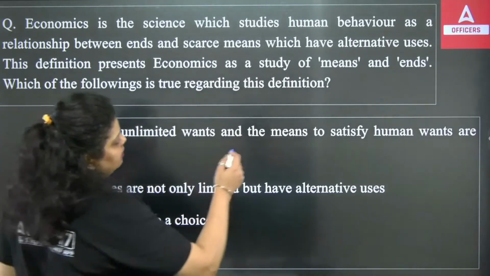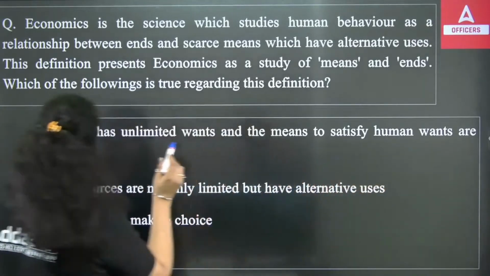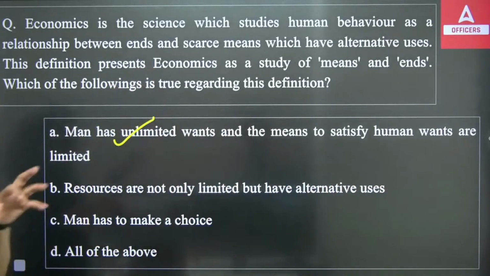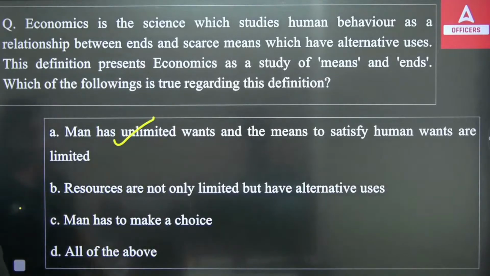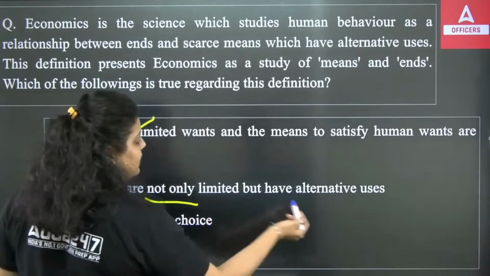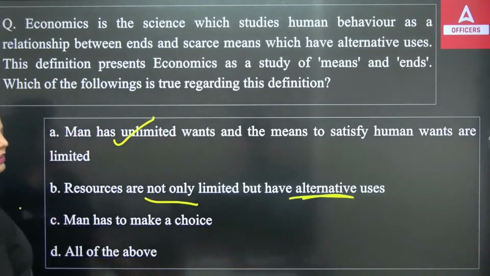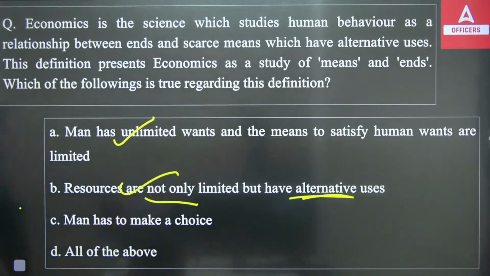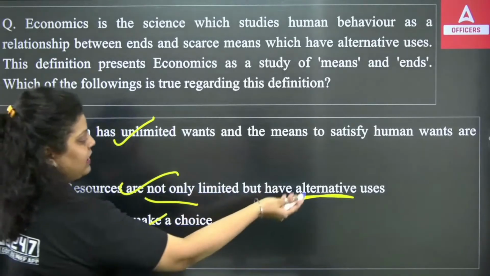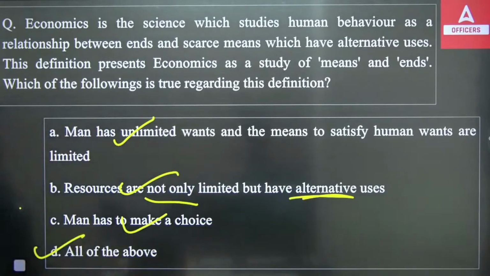Man has unlimited wants and the means to satisfy human wants are limited. This is what the option is saying, means and ends are scarce. Resources are not only limited but also have what? Alternative uses. This is also true. Man has to make a choice. This is also true. You have to find out the alternative use now. So the right answer is option D.